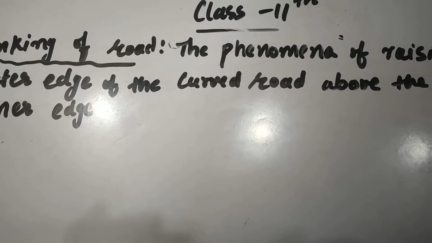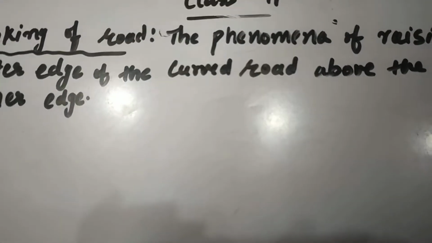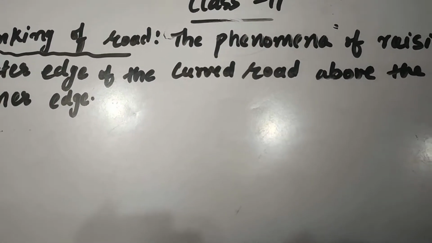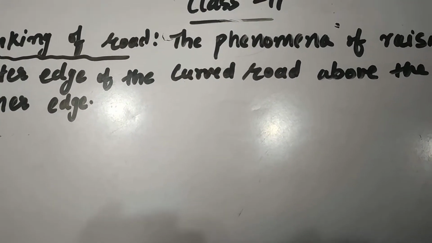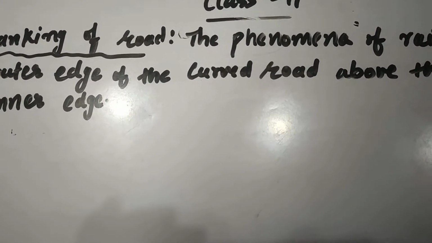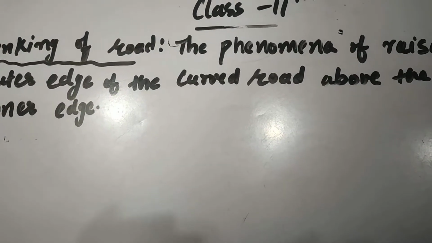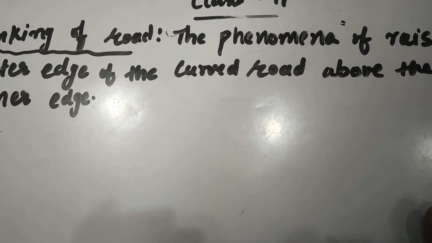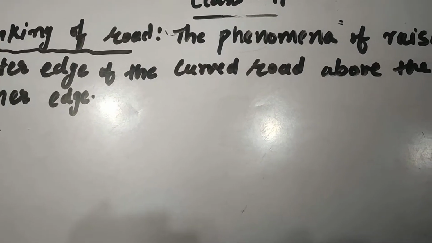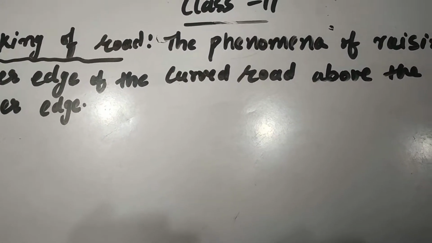As we have studied in our previous video, while rounding a curved leveled road, only the frictional force is the force which keeps the body balanced, and that force fails when there is rain. So to avoid such a situation, the outer edge of the road is raised a little above the inner edge so that this problem will be sorted out.